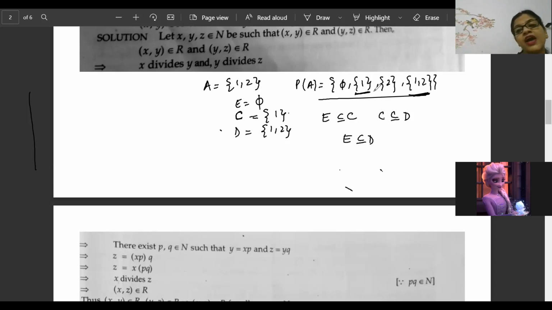We have to see this type of examples which will help us for equivalence. So E belonging to C, C is having elements which are exactly present inside D, then definitely E is a subset of D, and it is a case of transitive, because if you are writing E C, C D, then the C you cancel. E is also coming with D. It is a case of transitive relation.